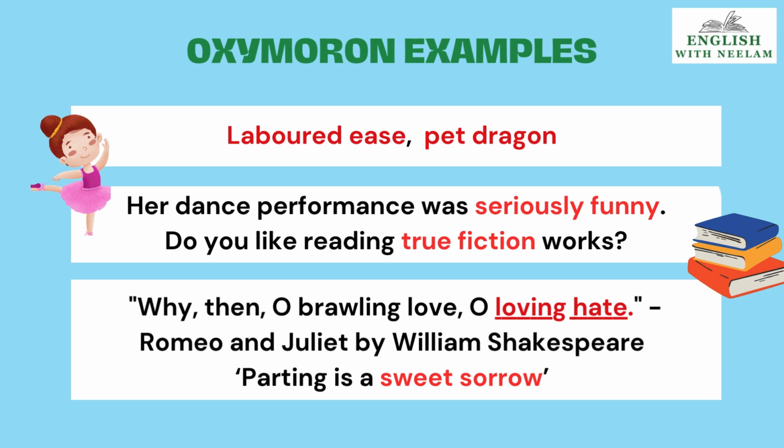Contradiction. Why then, oh brawling love, oh loving hate, hate and love used together in the play Romeo and Juliet by William Shakespeare. Parting is a sweet sorrow. Can parting be a sweet sorrow? No. Contradiction here. Two contradictory words used together. That is oxymoron. Children, I hope all your doubts regarding these poetic devices are clear.